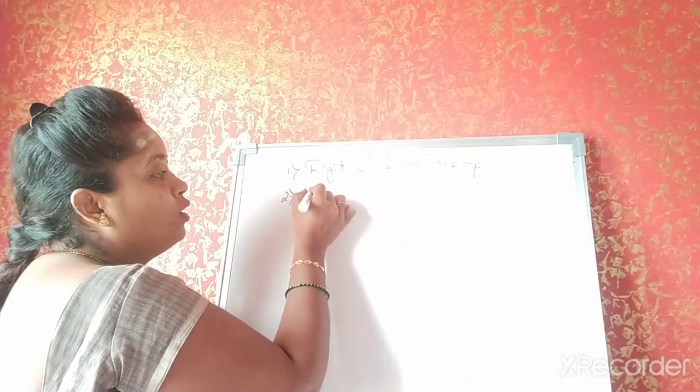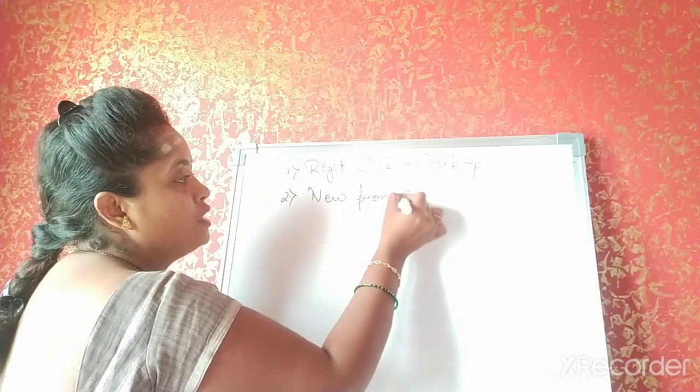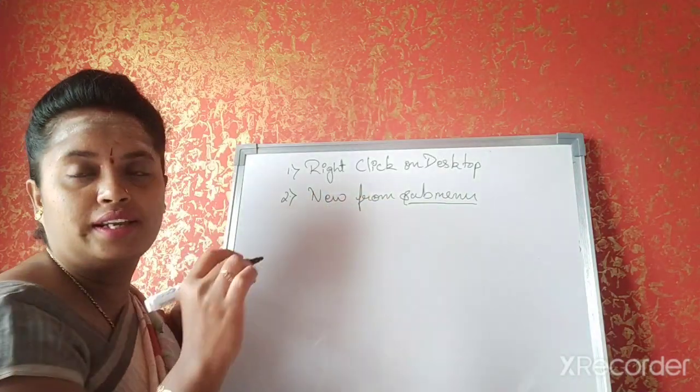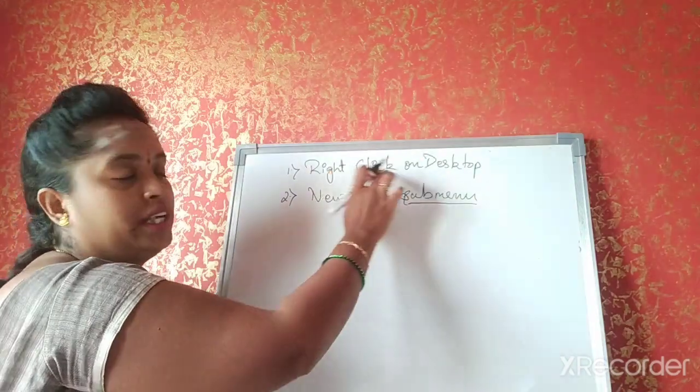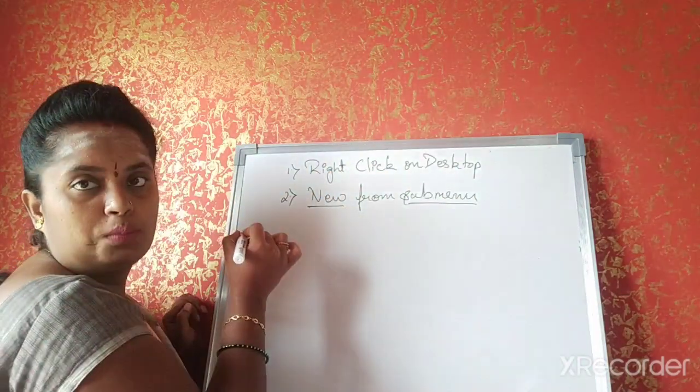On that, click on the new submenu. Okay. Don't search for a submenu. Just click on it. A pop-up menu appears once you right click on the desktop screen. So in that you will be clicking on the new option.